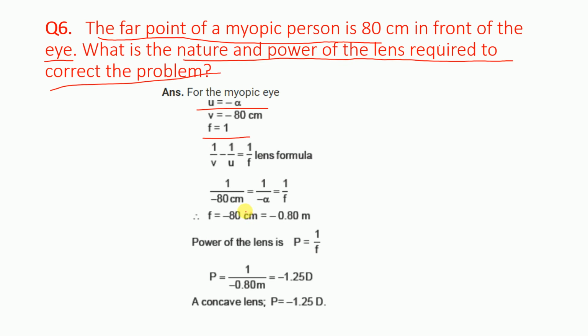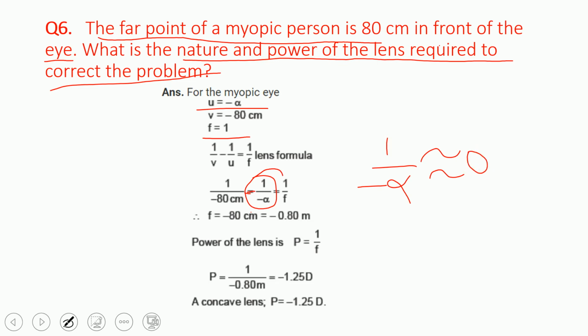This is infinity, that is why we have taken it like this. Because 1 upon infinity is almost near about 0, it will become negligible, so we can say it is 0. Therefore we are not considering this. 1 upon minus infinity is almost equal to 0. Understand? So we are not using this.